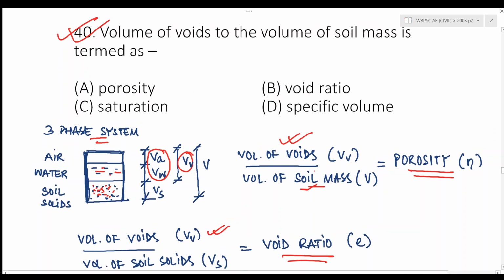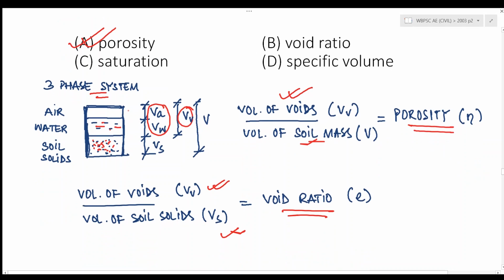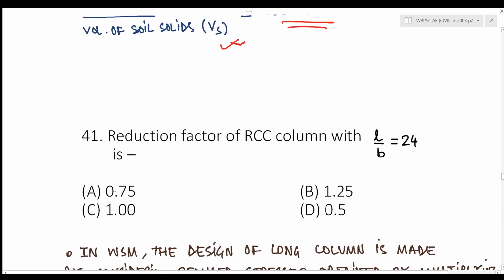So the answer for this particular question should be, volume of voids to the volume of soil mass is termed as porosity. A. Next question, reduction factor of RCC column with L by B ratio 24 is.